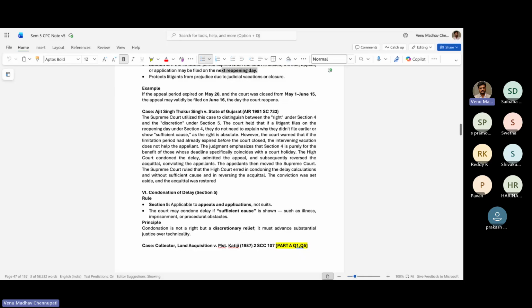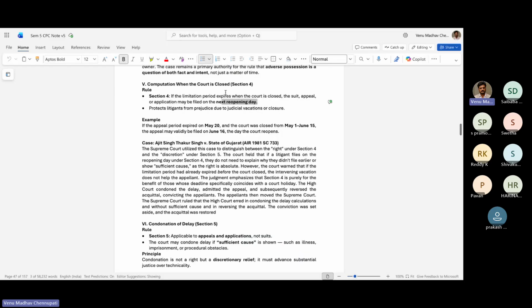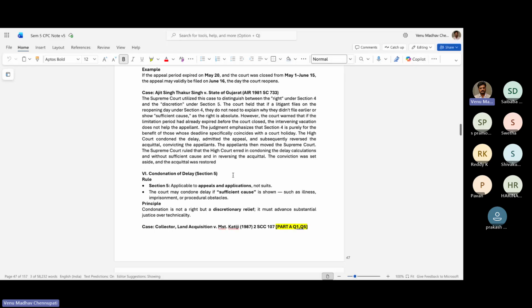However, the Supreme Court interfered and said you cannot calculate it like that, and then since it was outside the limitation period, the conviction was set aside and the acquittal was restored. This is something which is basically to deal with section 4. And then section 5 is basically condonation of delay.